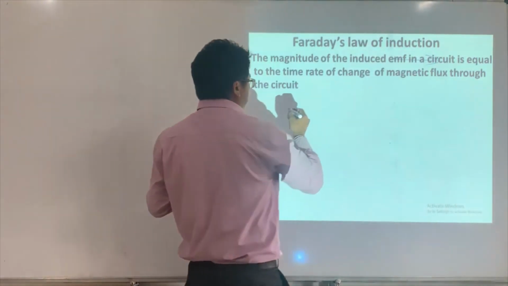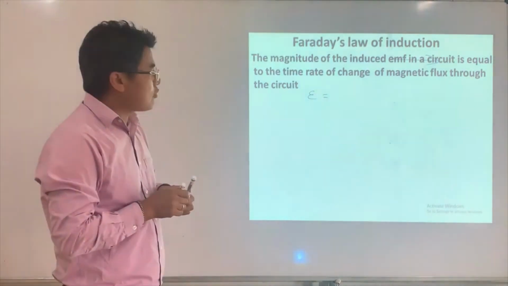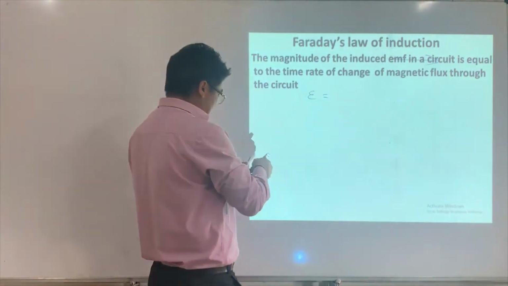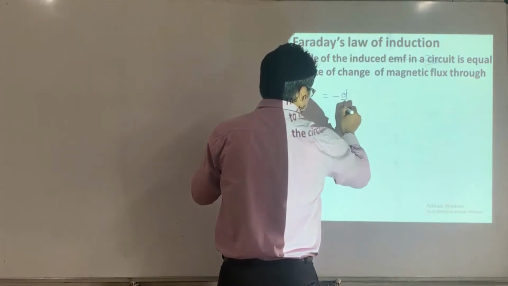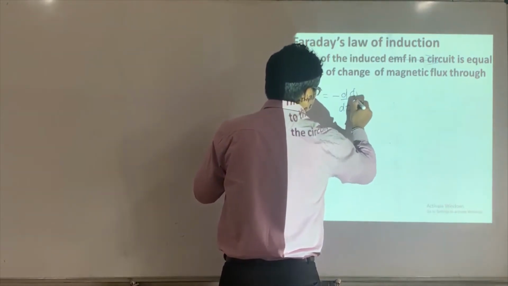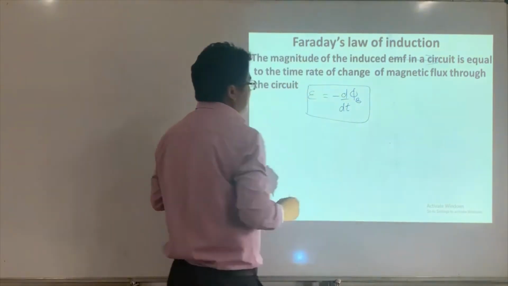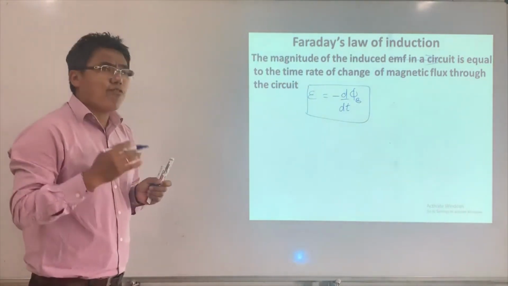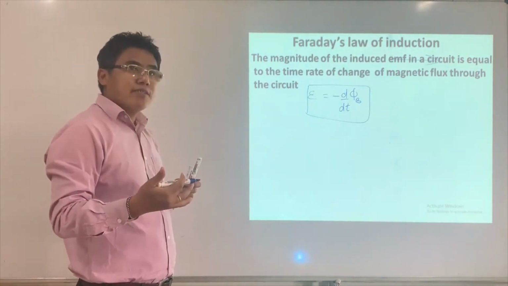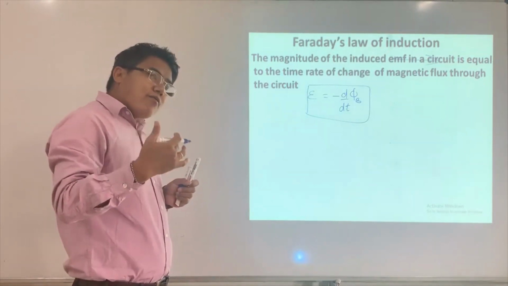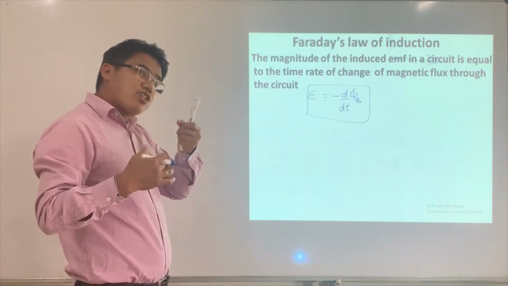So this is the EMF induced, and its magnitude is going to be this. This is what we call the law of induction. If the flux is changing, only then will there be EMF. The EMF is going to be greater if the rate of change of flux is greater.